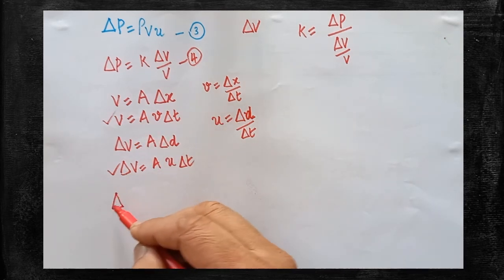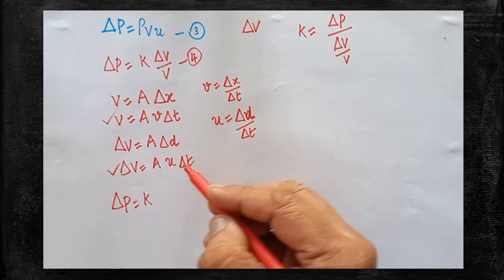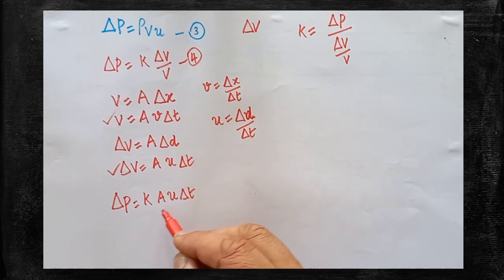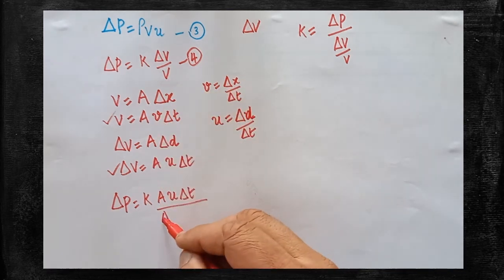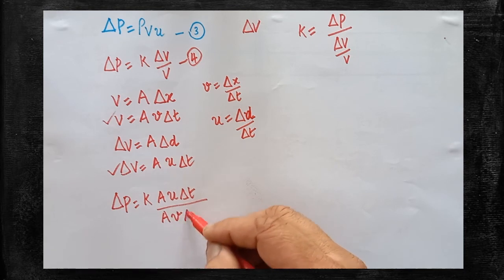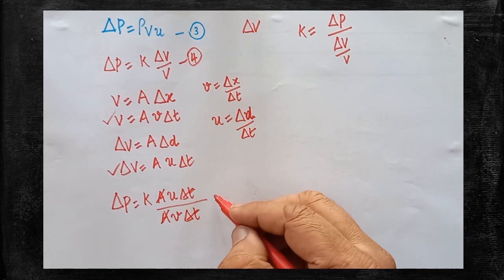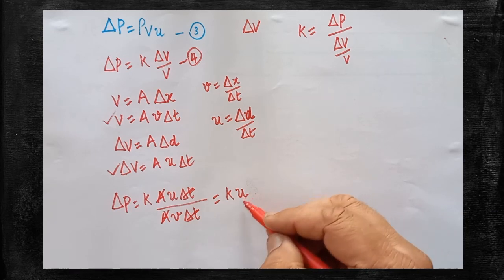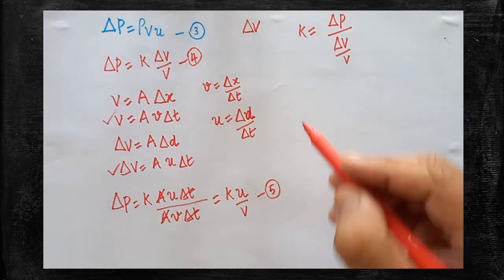Now del P, that is change in pressure, is equal to K into del V, which is A U into del T, whole divided by V, which can be written as V into del T. Are you clear? After cancellation, A can be cancelled, del T can be cancelled. So what are the remaining factors? K U divided by V. This expression can be taken as the fifth expression. Are you clear?